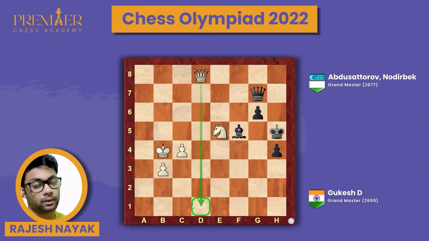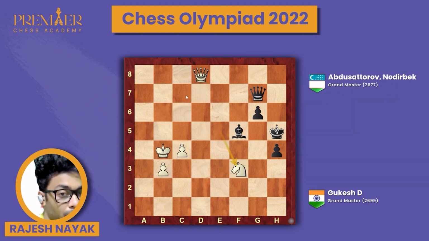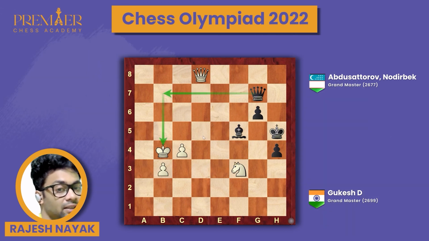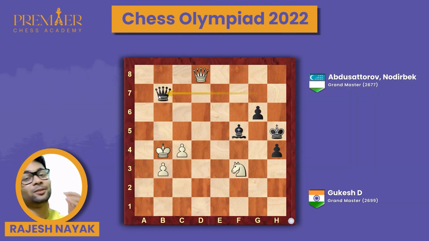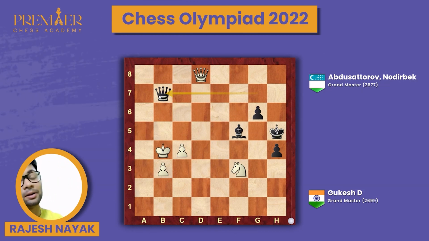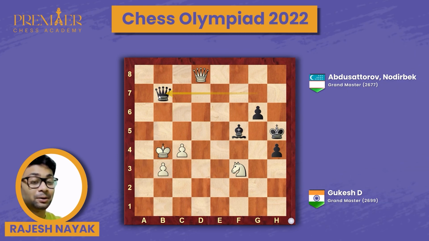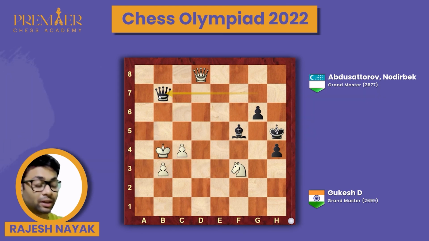But here what happened, he played knight f3, missing the simple double attack idea of queen b7, and his opponent simply found it in seconds, playing queen b7, and white gave up the game, went out of time, and Gukesh D still can't believe what happened to him. Like from a clear winning position, he lost at such a crucial moment of the game.